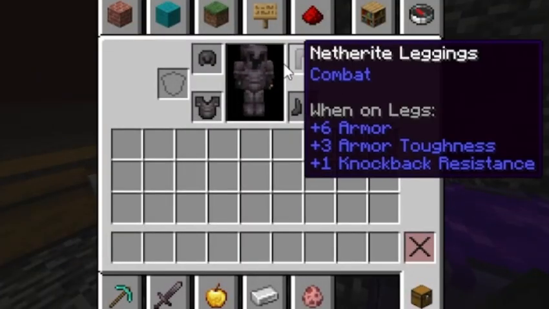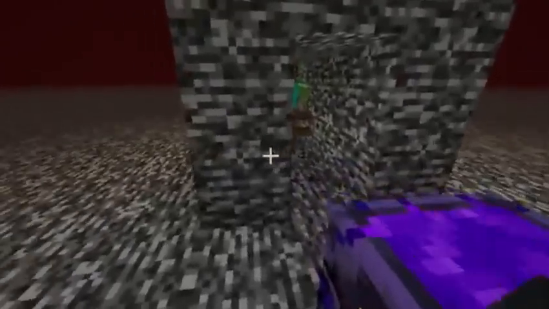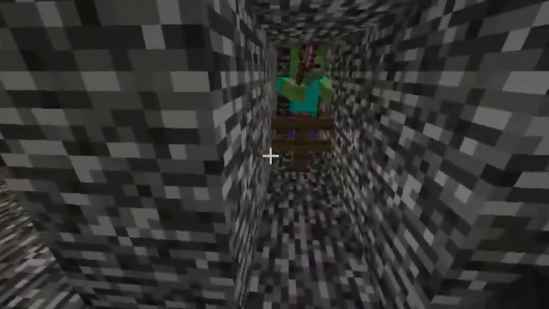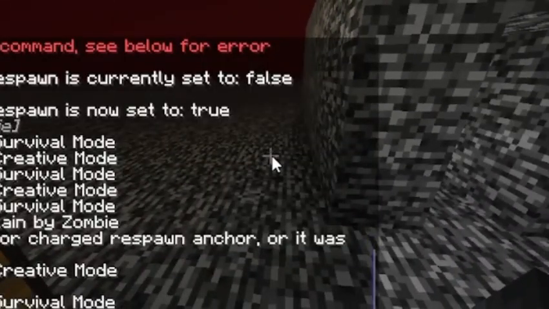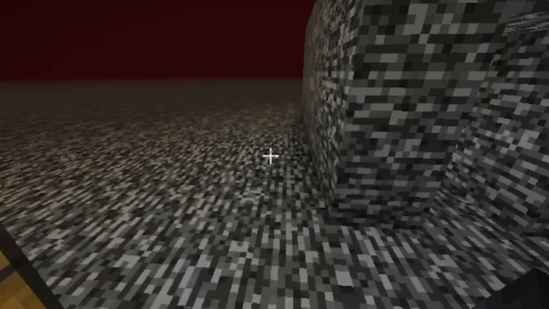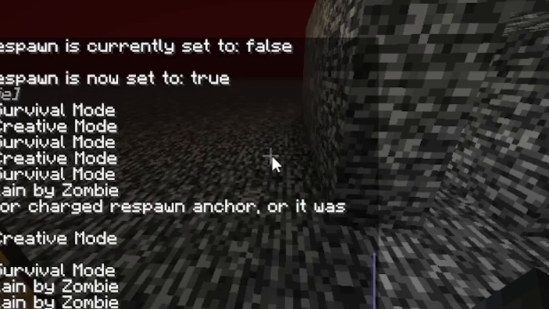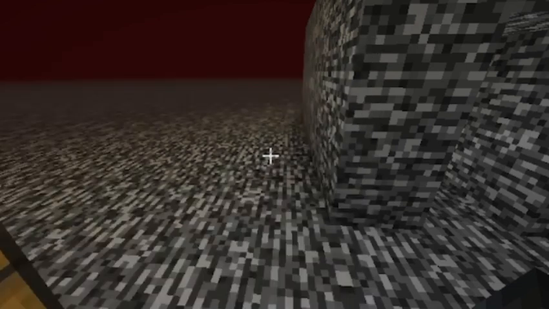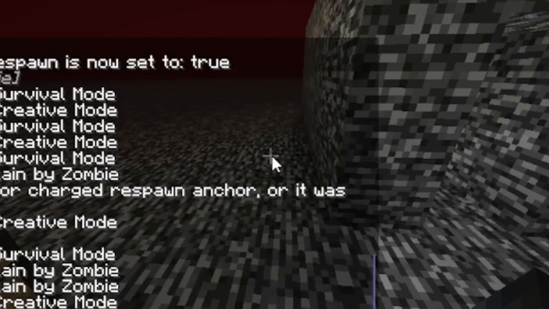Let me make sure everything's in order here. Let me go into survival real quick and make sure I have all my hearts, because I do not want to restart this. Okay, I have all my hearts. Let me go back into creative.